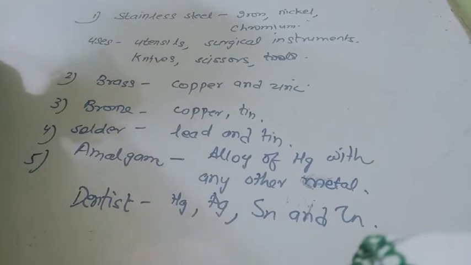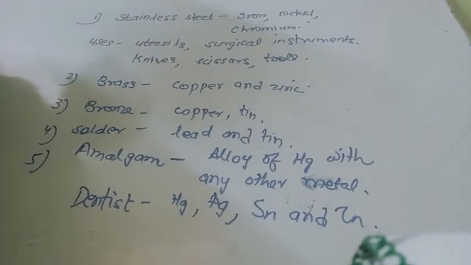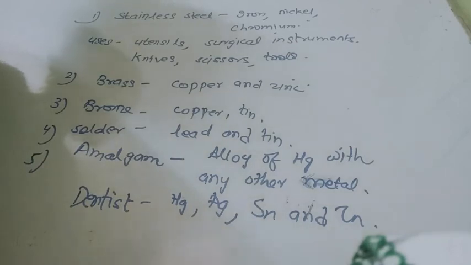Okay, then how are these alloys made? These alloys are made by first heating the metals. When we heat the metals, they will melt and come into the liquid state, then they are mixed, and after making a homogeneous solution of the mixed metals, we cool them down. So that is how we make alloys: first heating the metals, making them molten, then mixing to get a homogeneous mixture, and then cooling.